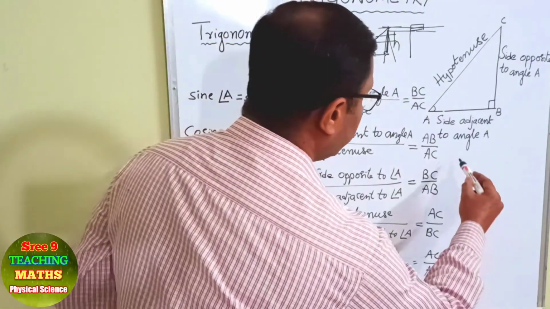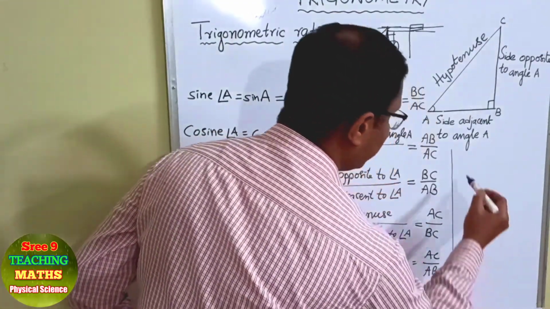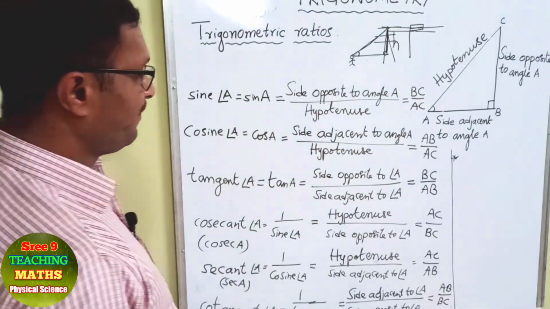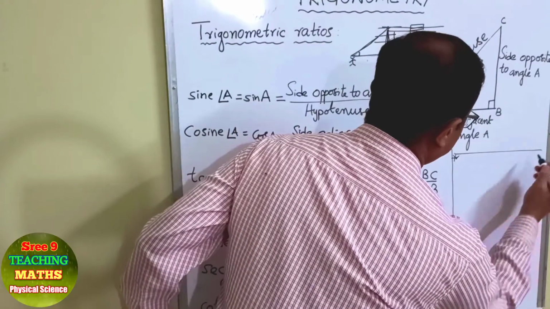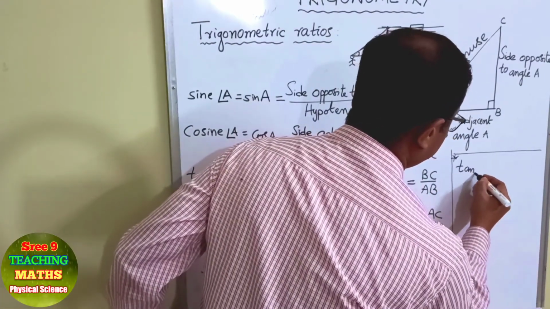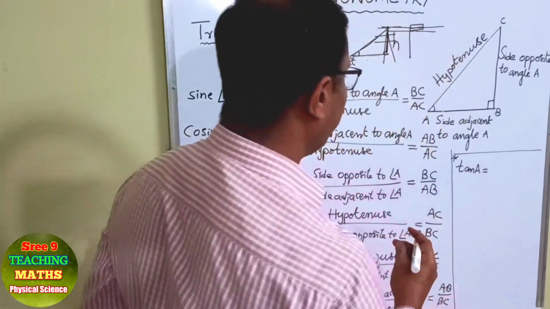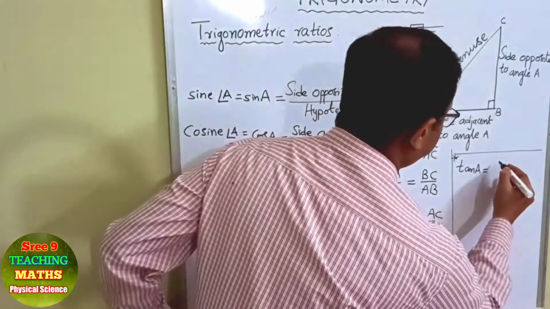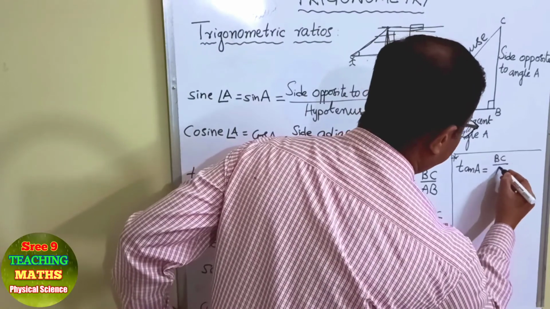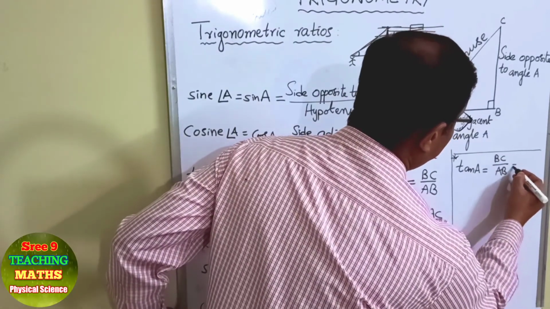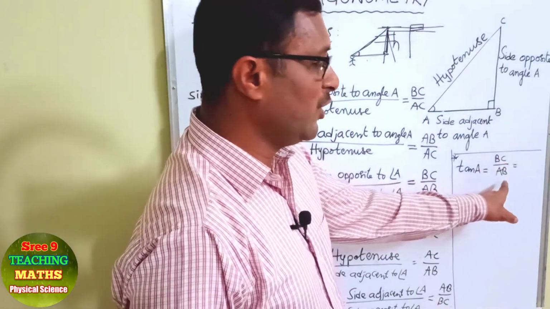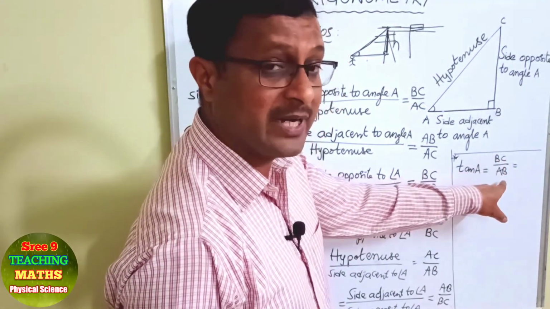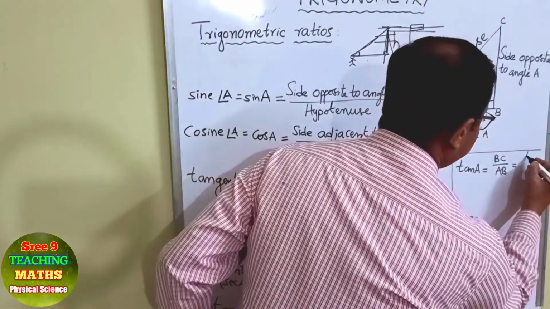Here is one important thing I'll explain. Tan A is equal to BC by AB. Now the numerator is BC and the denominator is AB. Let us divide both the numerator and denominator by AC.